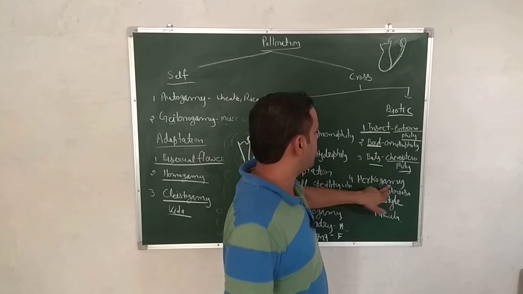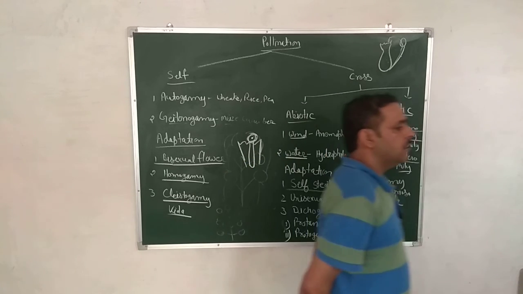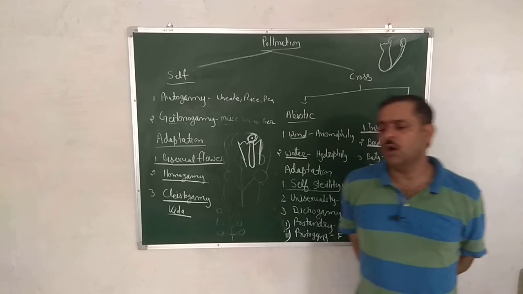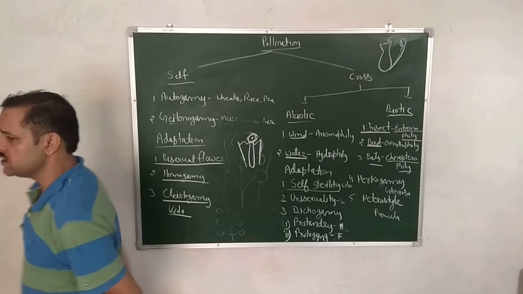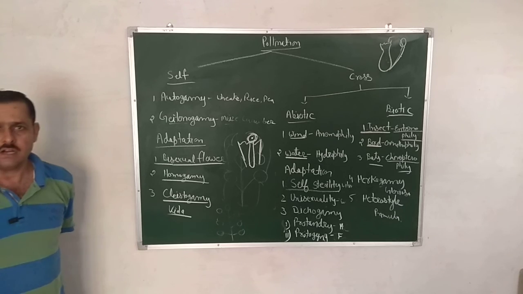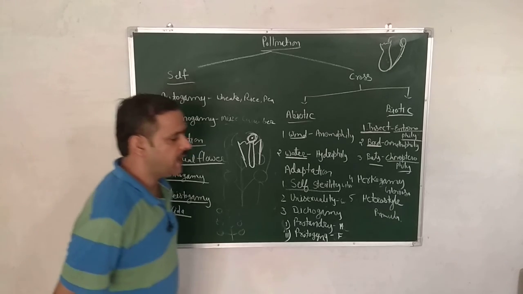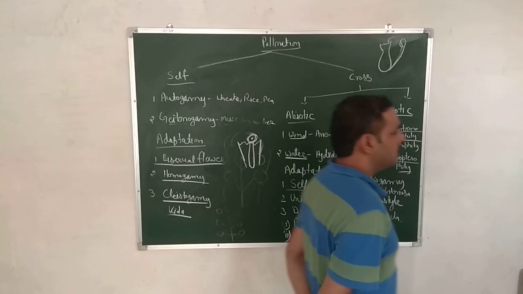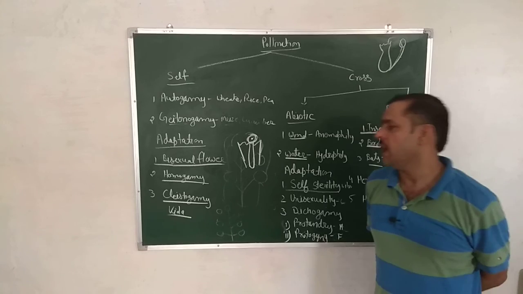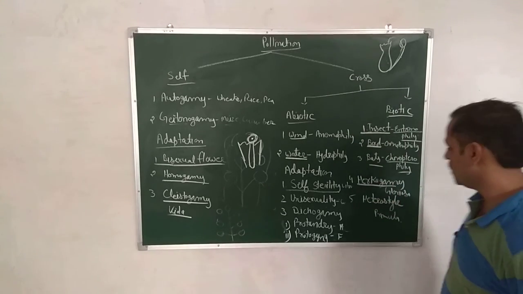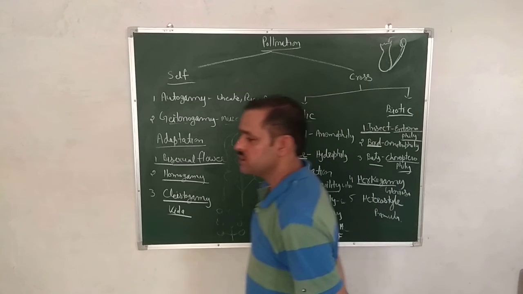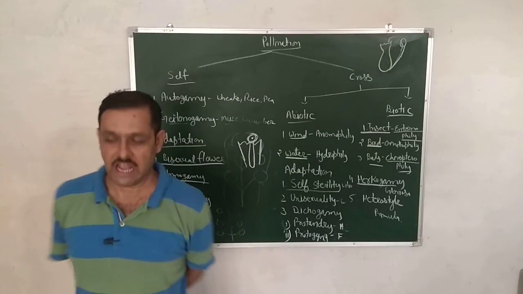Fourth, hercogamy. Hercogamy means whenever the maturation is at the same time, but there is structural differentiation between anther and pistil, then cross pollination will happen. It is called hercogamy. And last adaptation of cross pollination is heterostyly.